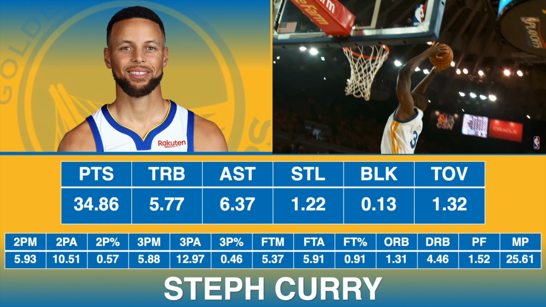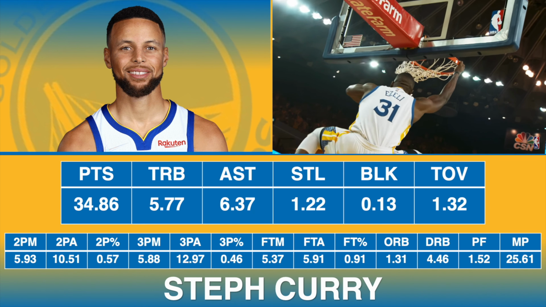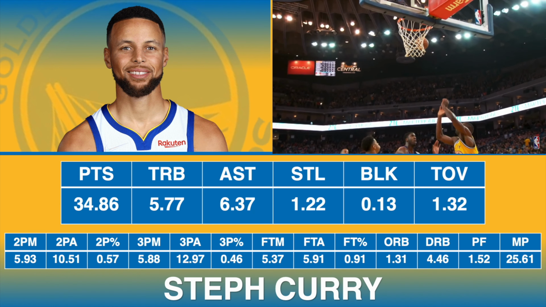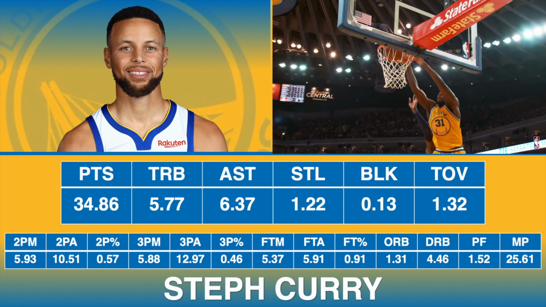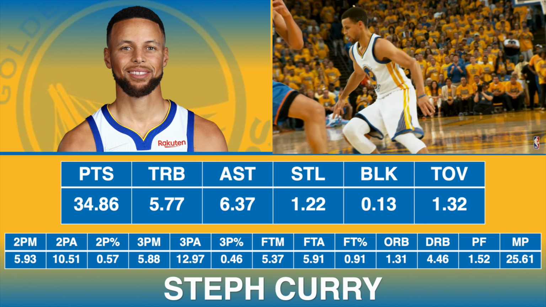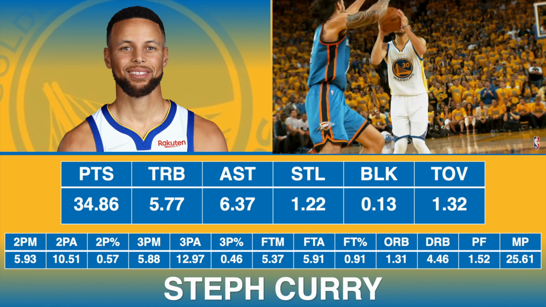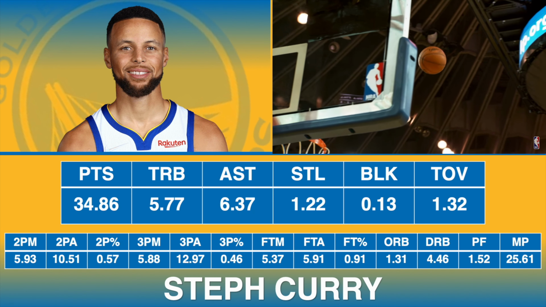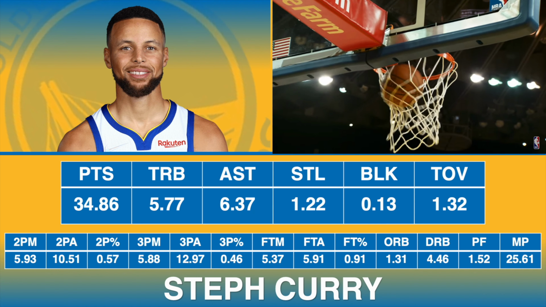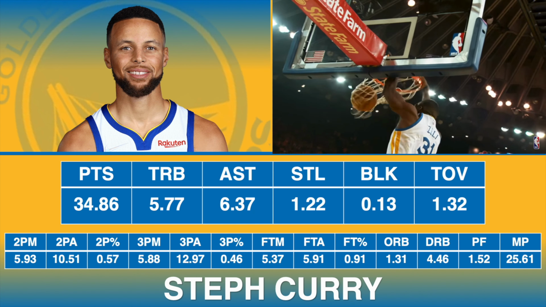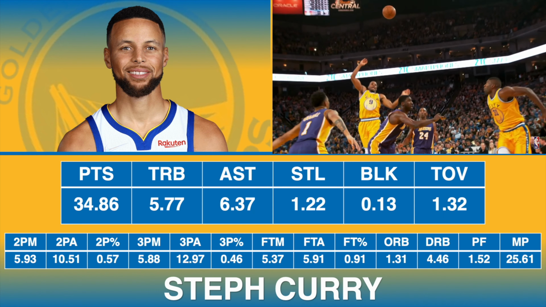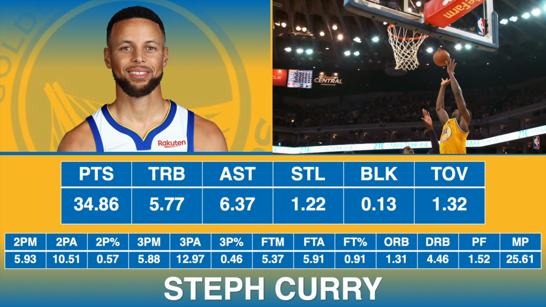But what really sets him apart from all the rest is his shooting. He averaged a 50-40-90, shooting 57% from 2, 46% from 3, and 91% from the free throw line. Those are incredible numbers. Some of the best shooting numbers in NBA history. In fact, in 2016, he in real life had incredible shooting numbers, arguably his best season ever, and it shows up here in this 10,000 game simulation. Way to go, Steph Curry.